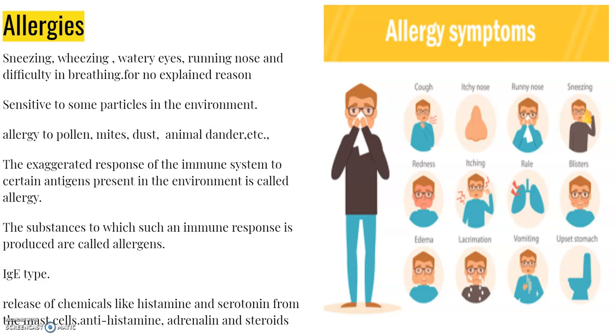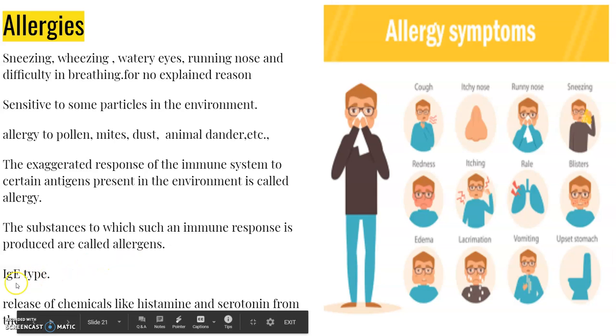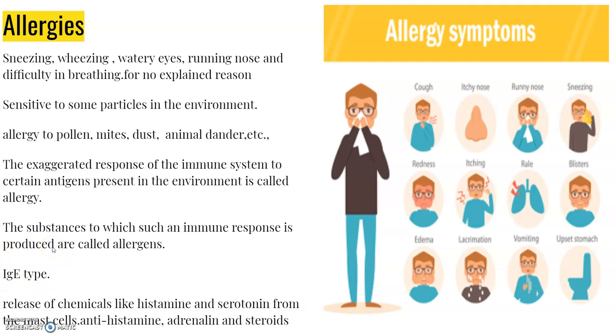This response of the immune system to certain antigens present in the environment is called allergy, and the substance to which an immune response is produced is called an allergen. The antibodies produced to these are of IgE type. So allergy is caused due to these antibodies produced in the body. Common examples of allergens are mites, dust, pollens, animal dander, etc. And symptoms of allergic reactions include all these types of reactions and many others.